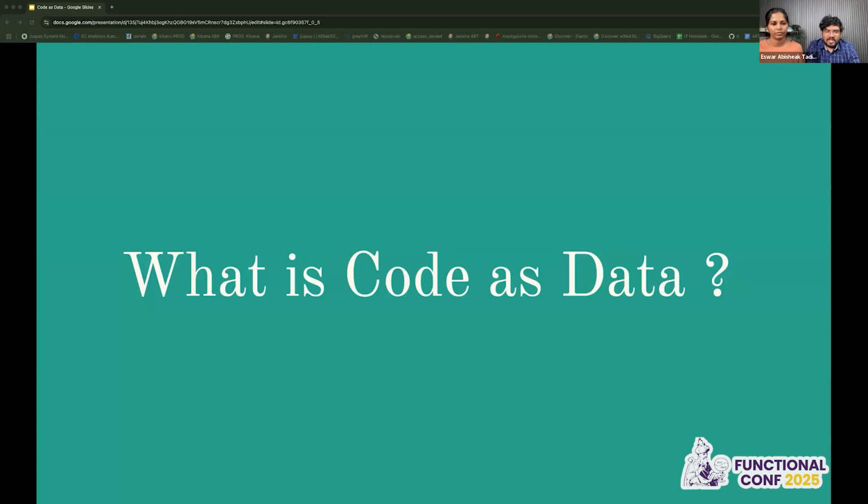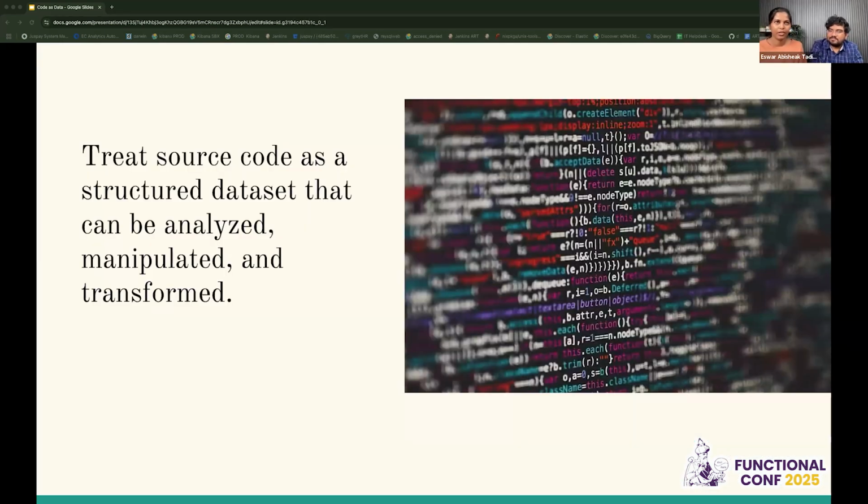Before we deep dive in, there is a fundamental question: what exactly is code as data? Maybe Chaitanya can answer it. Take any use case that we want to solve. The ultimate truth that we have is code, right? We can have logs, we can have other things, but the ultimate truth is code. So whenever some issue pops up, we always want to query code. If we want to know anything, we have to query code.